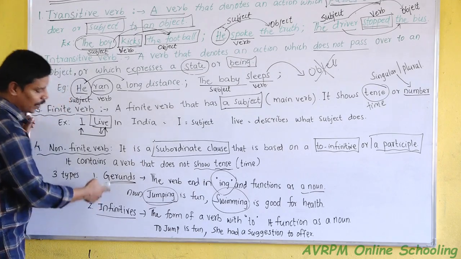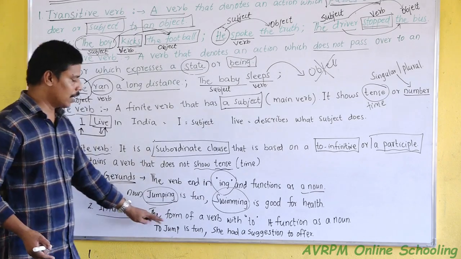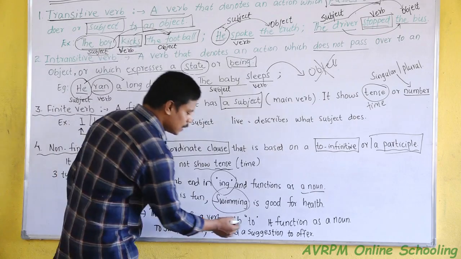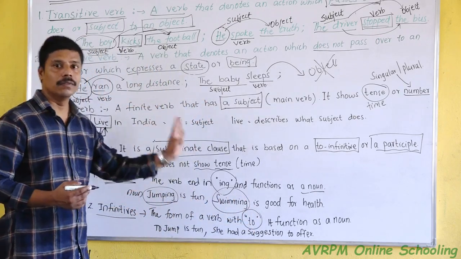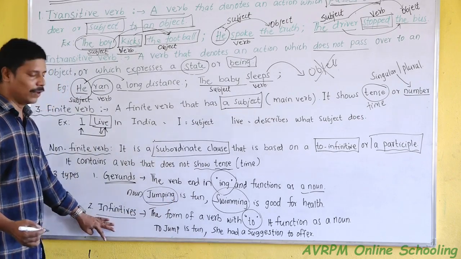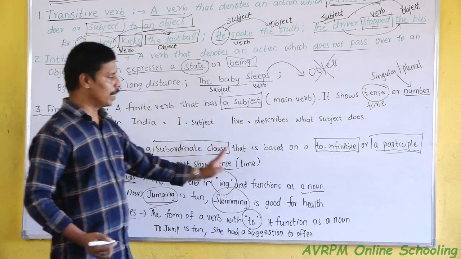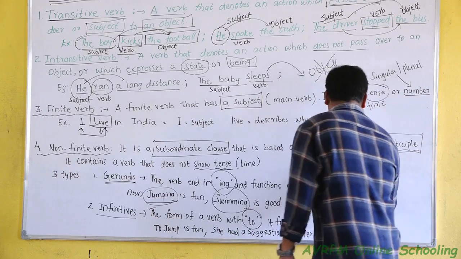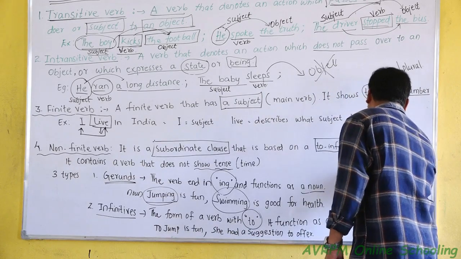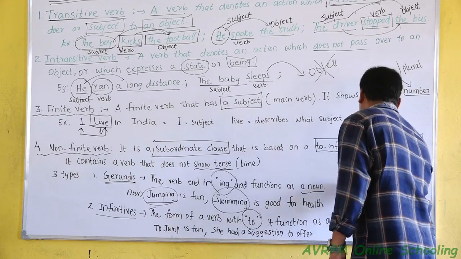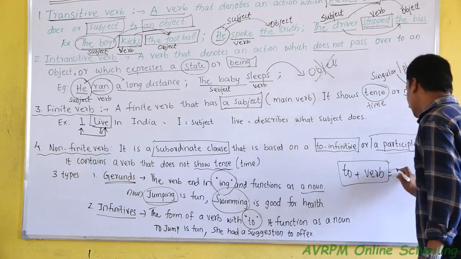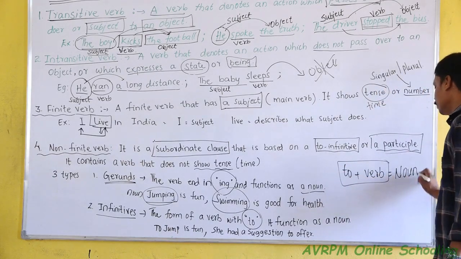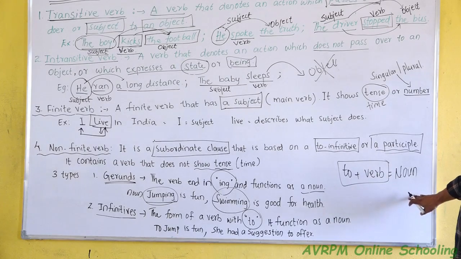Second one is infinitive. Infinitive is the form of the verb with to: to plus verb. It is called infinitive, and it also functions as a noun.